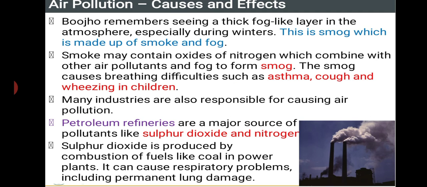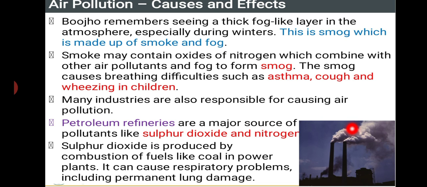The children will be the main ones affected because of their very low immunity level. Many industries are also responsible for causing air pollution, as we all know. You can see in this picture heavy smoke being released. Since these chimneys do not use any filters, a number of harmful substances are released directly into the environment.